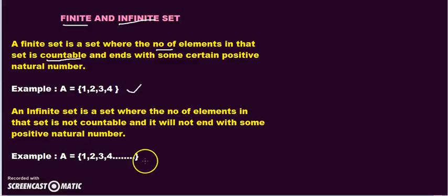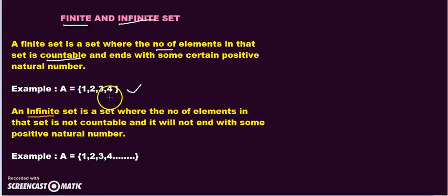It is not ending with some natural number. So, we call this an infinite set. The process is going on and there is no stopping for this continuity. So, we can say that it is an infinite set.